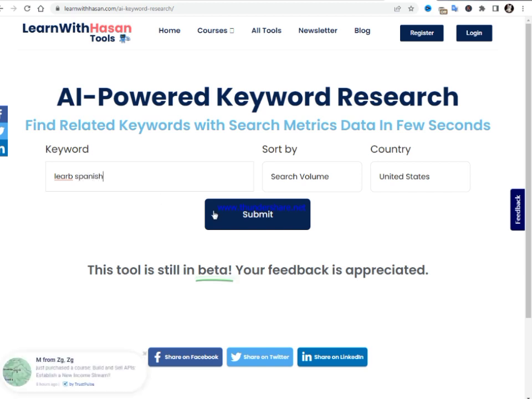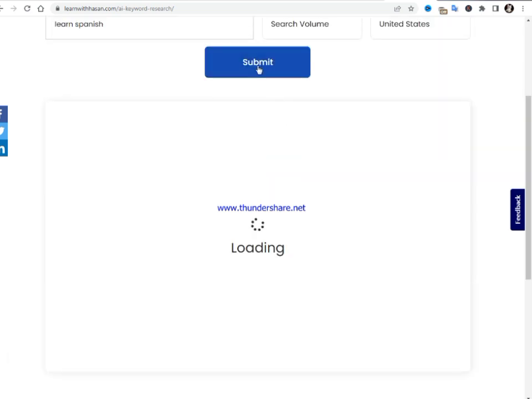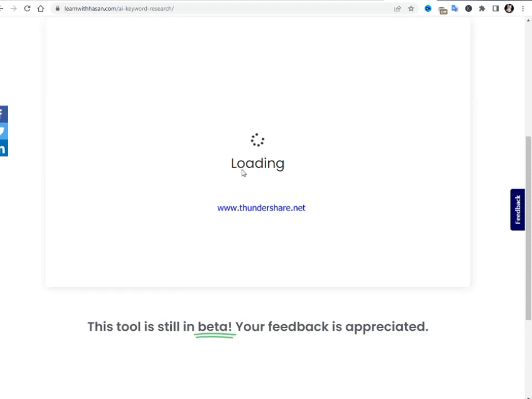Now the reason why we search for this keyword is to get a lot of other keywords that are related to learning Spanish. Now I have to click here that says submit, and it will redirect us here. Okay, as you can see, it's loading, and after it has finished loading, it will show us all the metrics of the keywords that are related to learning Chinese.